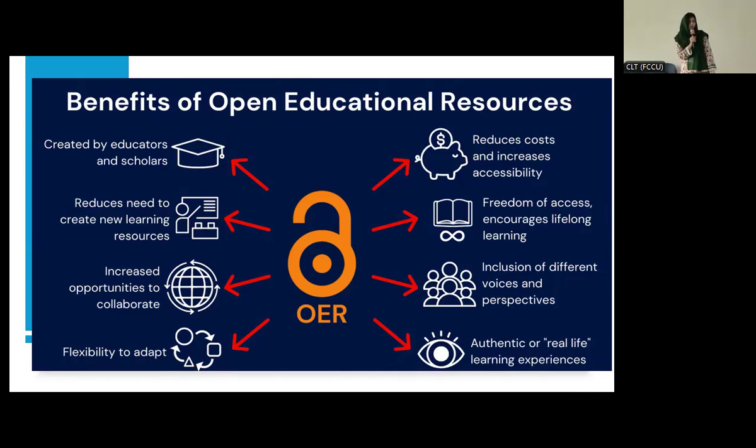And authentic or real life learning experiences. You get real life learning experiences, and OER sources are authentic. We will talk about what kind of authentic OER sources there are, but these are some benefits.